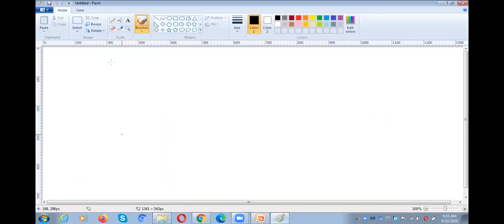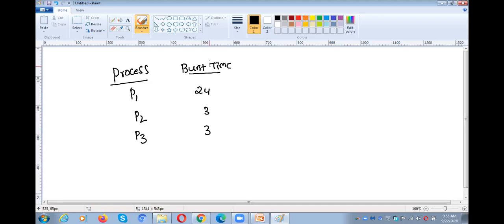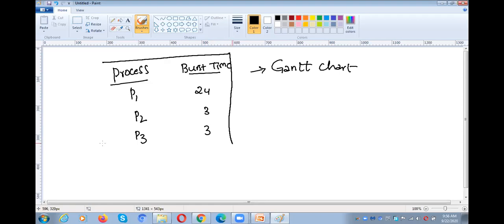So under the process, we have P1, P2 and P3. And under the burst time, 24, 3, 3. Burst time means the CPU time, how much time a process requires to complete its execution. Now you need to draw the Gantt chart. That is your first task. This is the problem you will get in the question paper.